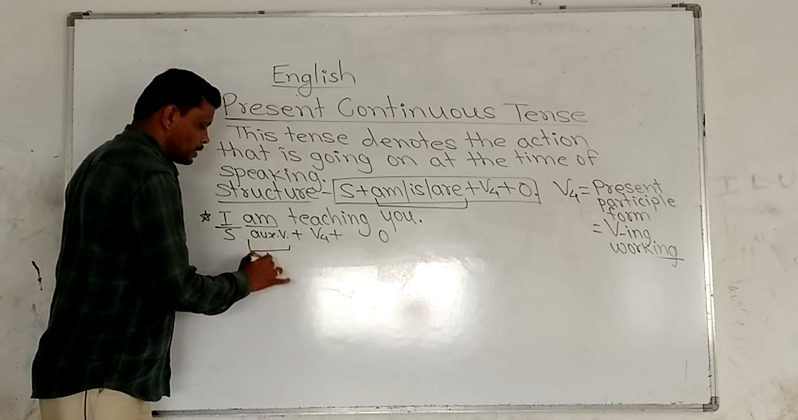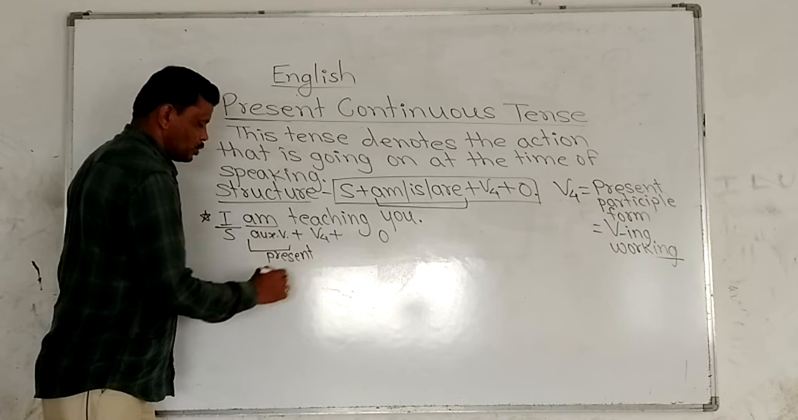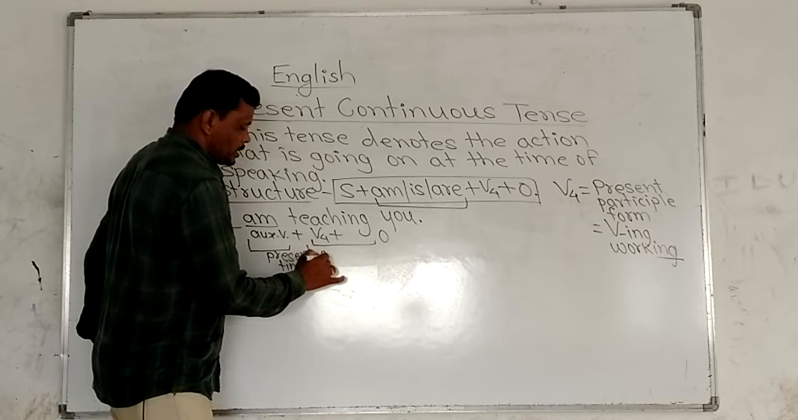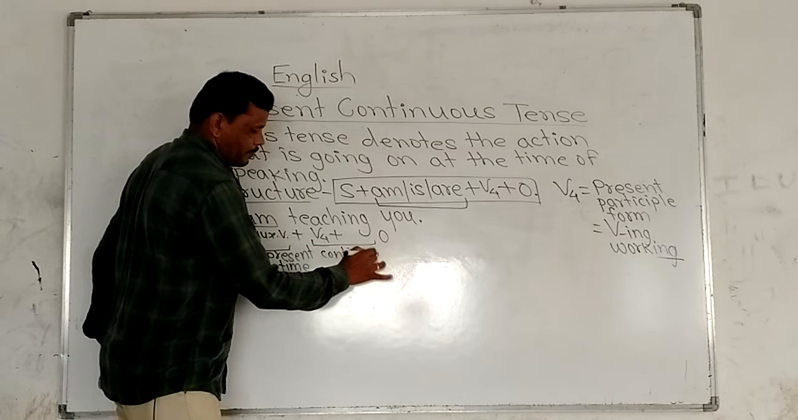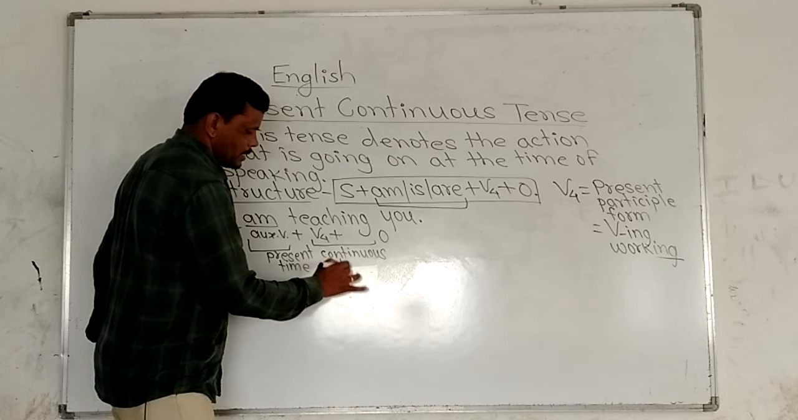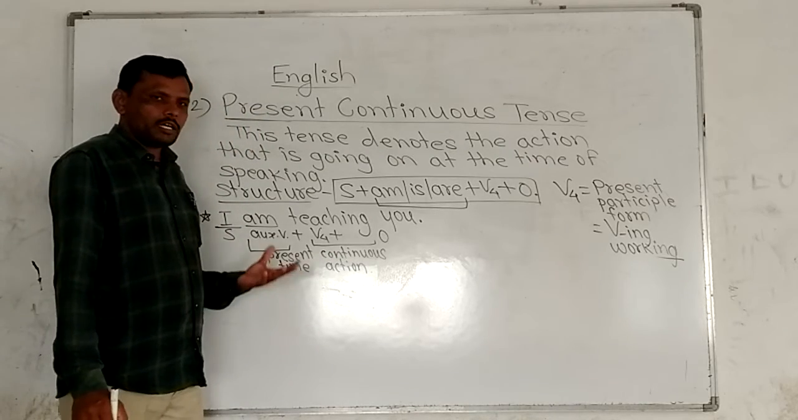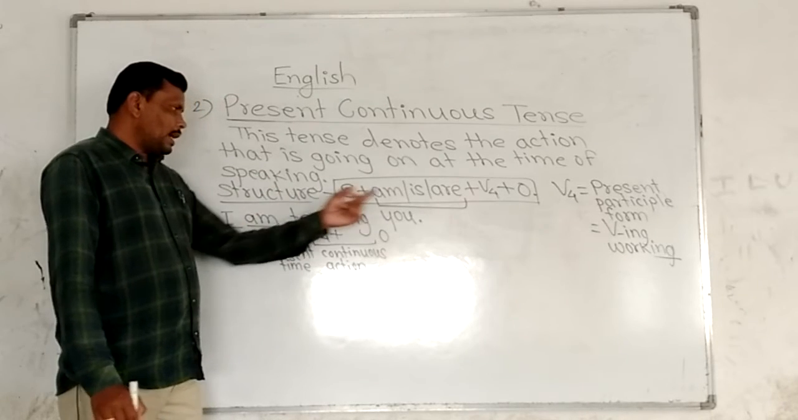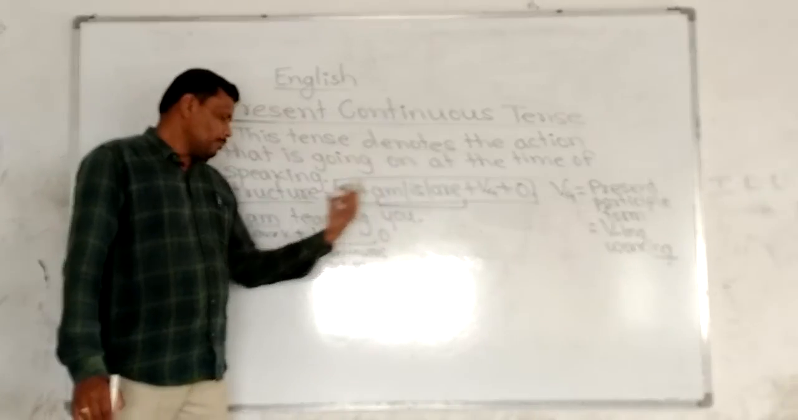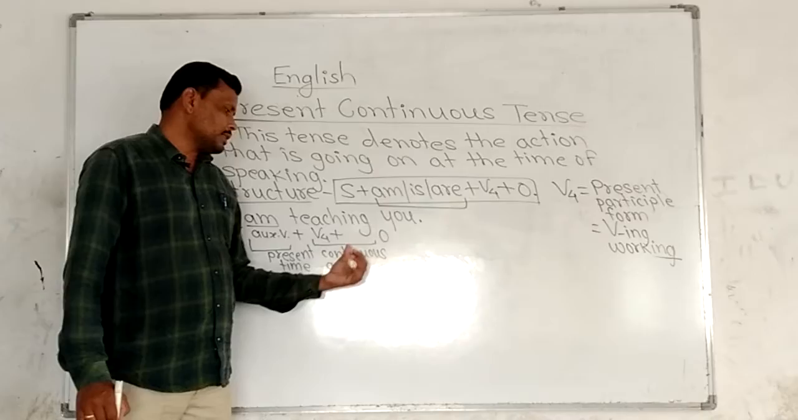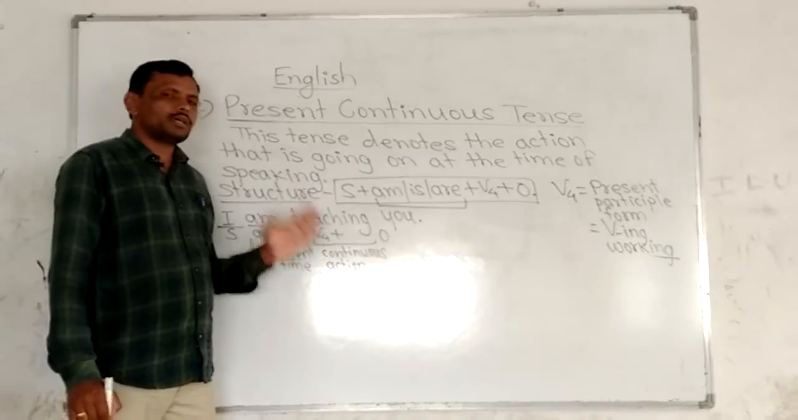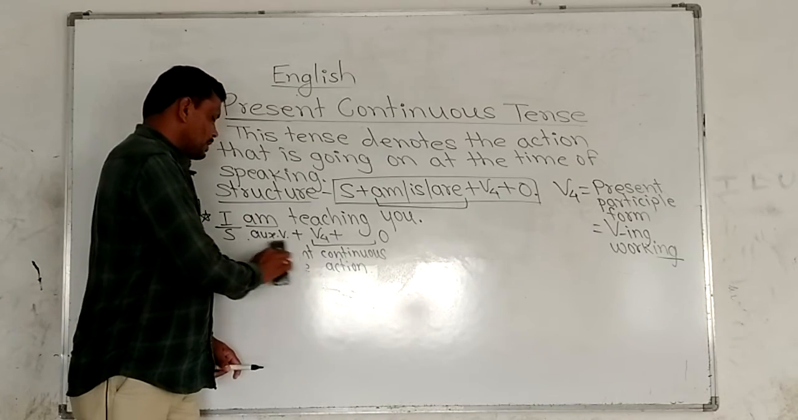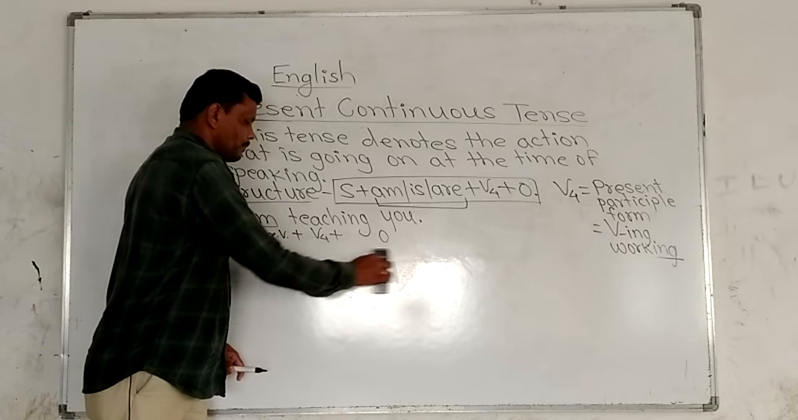This am shows present time, and teaching shows continuous action. V4 shows continuous action. So this structure is called present continuous structure because am, is, are these forms show present time, and V4, which means present participle, shows continuous action. For that reason, for this structure, the name is given, that is present continuous tense.